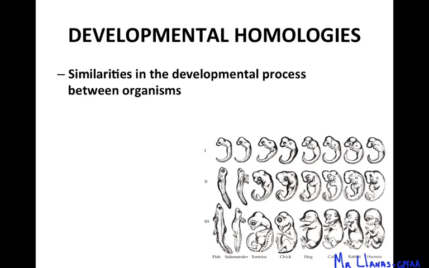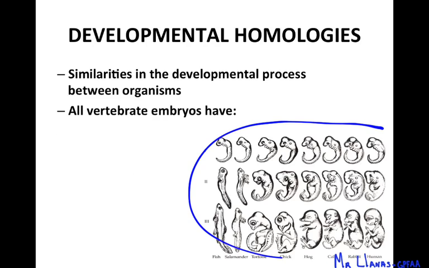Developmental homologies, these are just similarities as organisms develop. You can look at this picture. It's a very old picture, but this is what they use to support the idea that things do change over time and that organisms start developing the same way. And as they develop, because of cell differentiation and the proteins we produce, we become who we are.